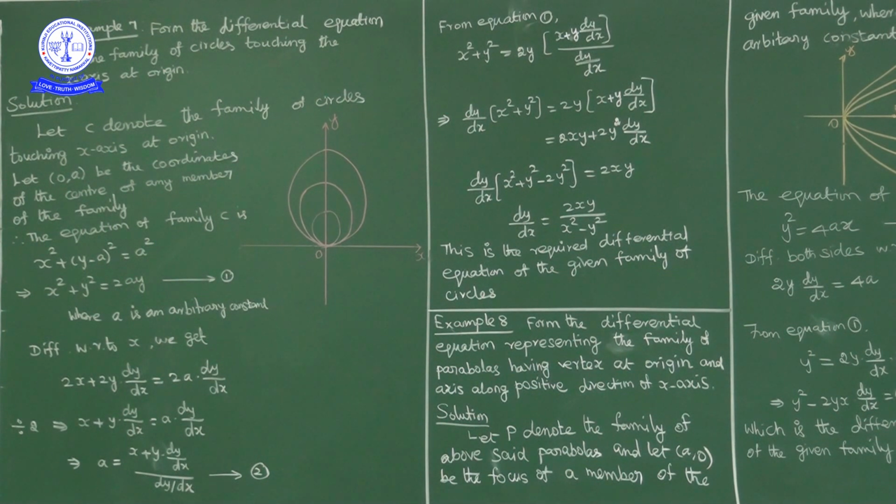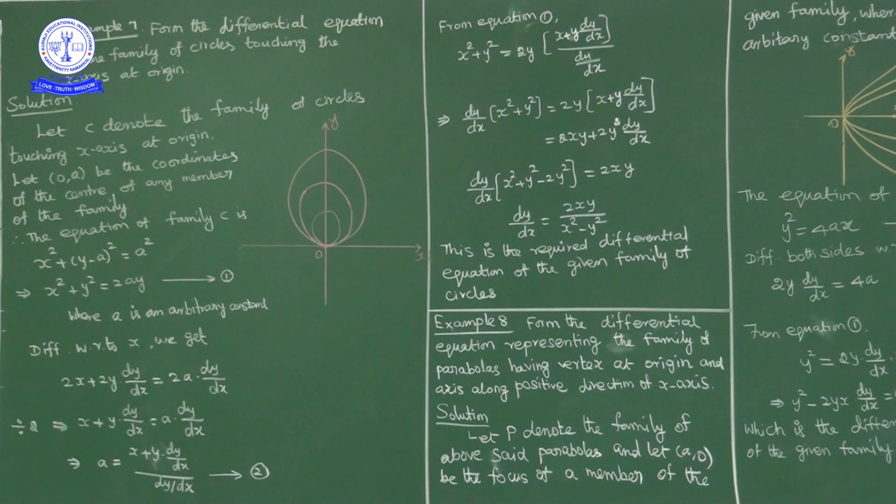Now x square plus y minus a whole square is equal to a square. This is the required family of circles touching x-axis at origin. Center is 0 comma a, radius is a. If we expand this, x square plus y square minus 2ay plus a square is equal to a square. Now a square cancels on both sides, and writing minus 2ay on this side, we get x square plus y square is equal to 2ay. Here the arbitrary constant is a.